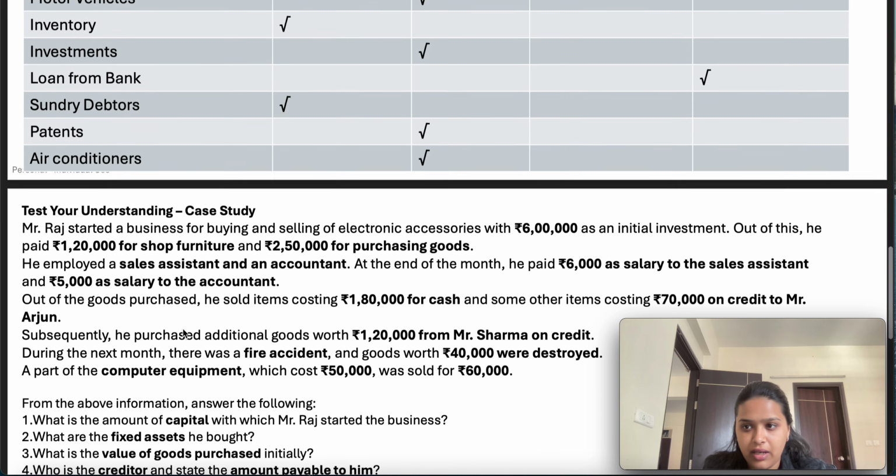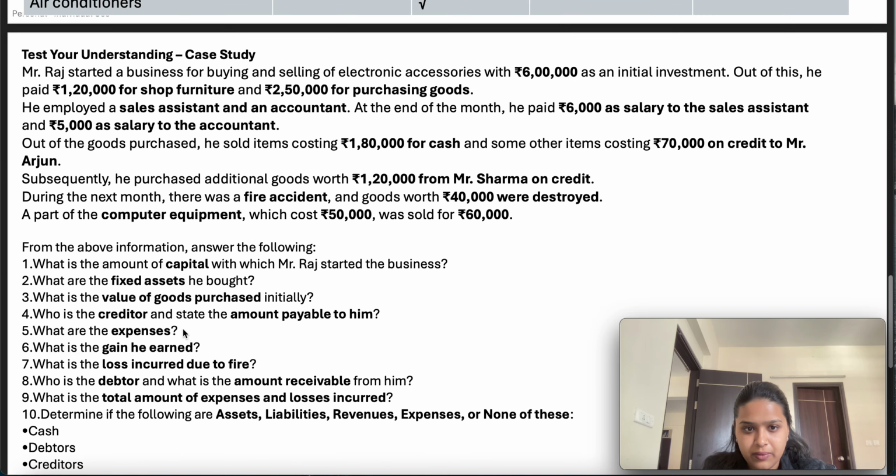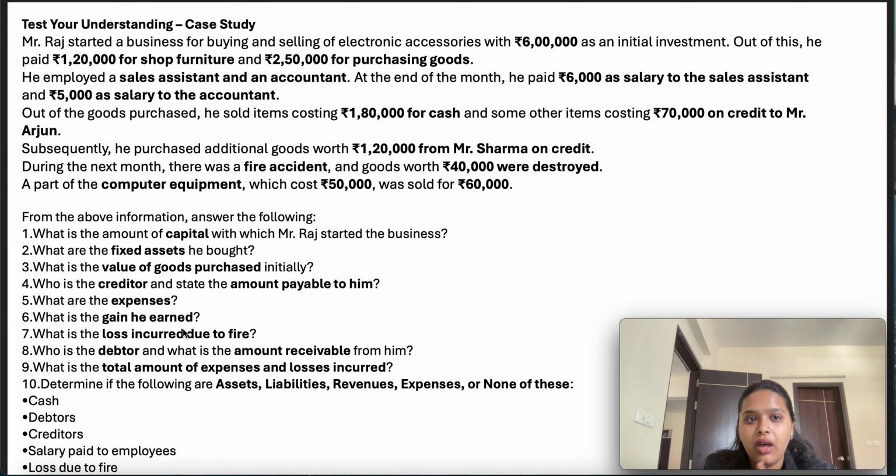Next we will discuss one more case study. Mr. Raj started a business of buying and selling electronic accessories. The main operating business of Mr. Raj is buying and selling electronic accessories, and he has invested 6 lakh as the initial capital. So it is capital, share capital or equity, which he has contributed.